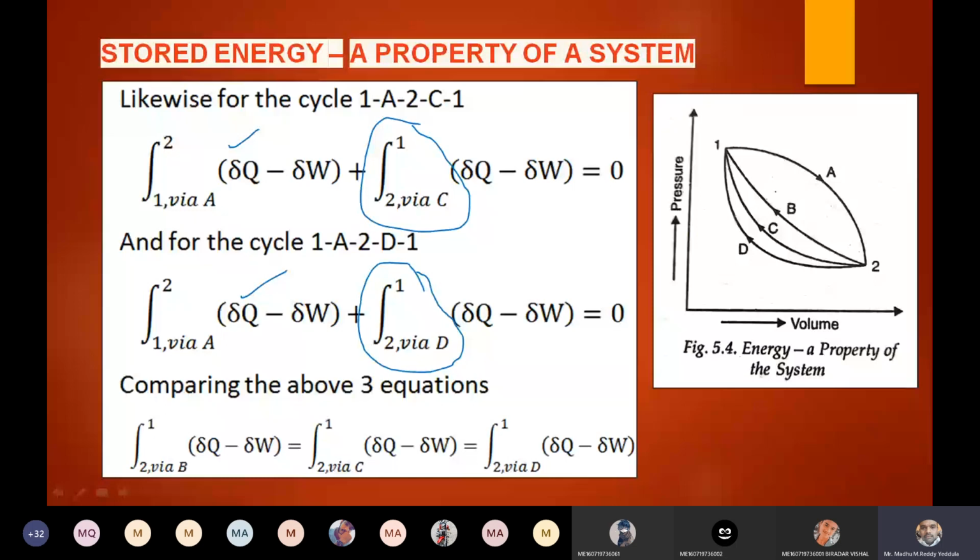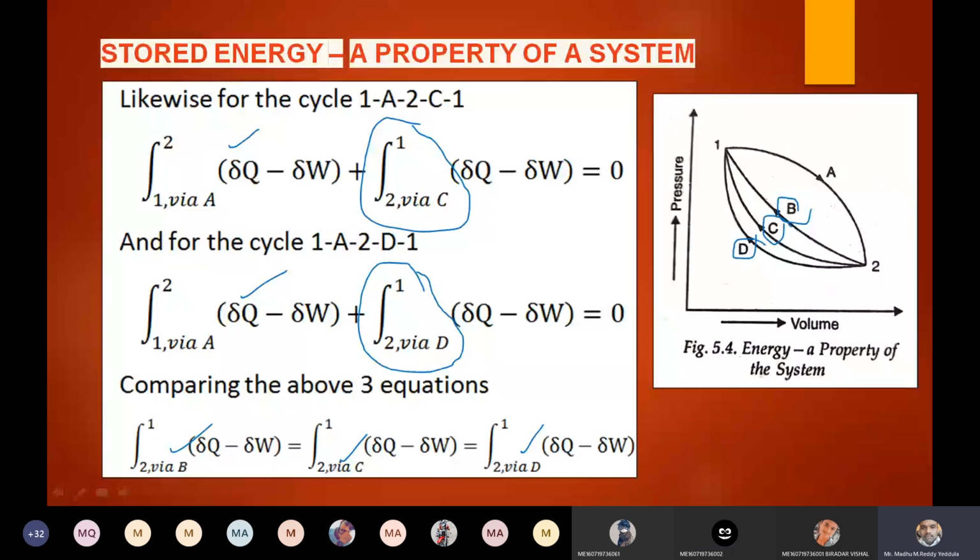So 2 to 1 via B is equal to 2 to 1 via C is equal to 2 to 1 via D. Therefore, whether the system is following 2 to 1 via B, C or D, is there any change in the system energy, that is dou Q minus dou W? No, sir.